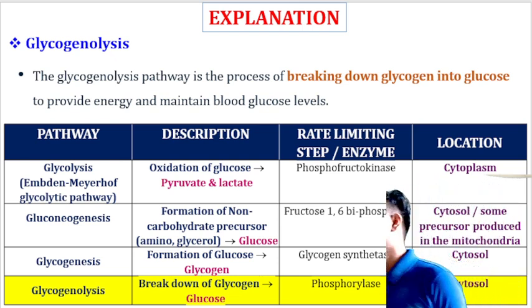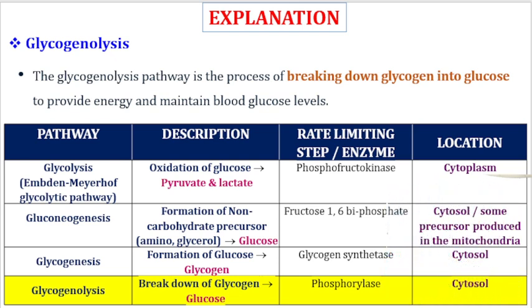Glycogenesis means synthesis of glycogen from glucose. It takes place inside the liver and the rate limiting enzyme is glycogen synthetase. And the last one is glycogenolysis, breakdown of glycogen into glucose. The rate limiting enzyme is phosphorylase and it takes place in the cytosol.